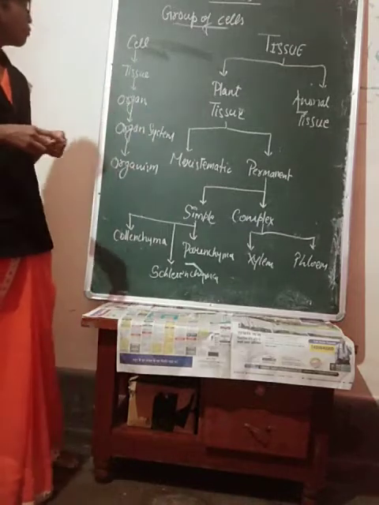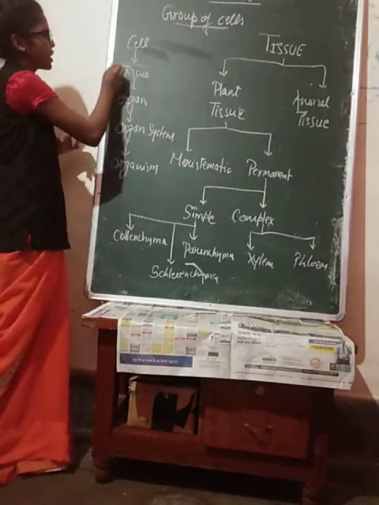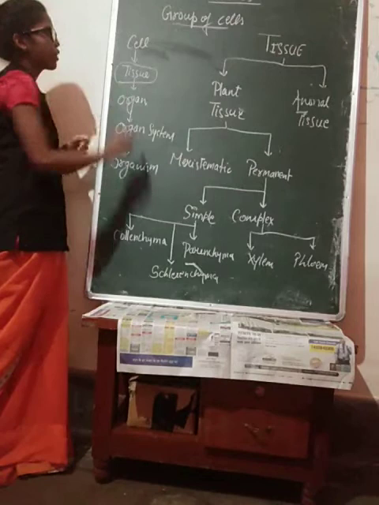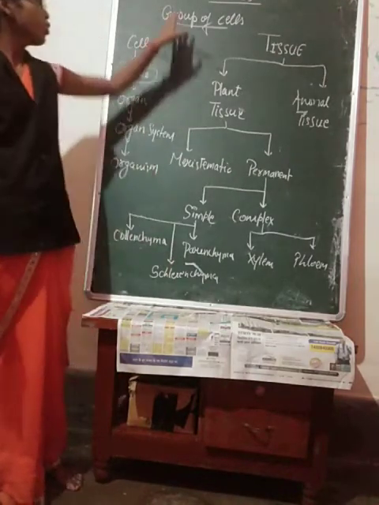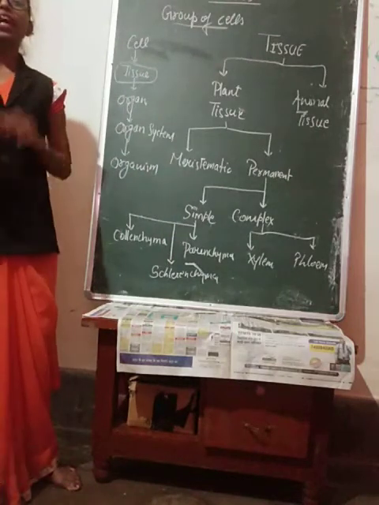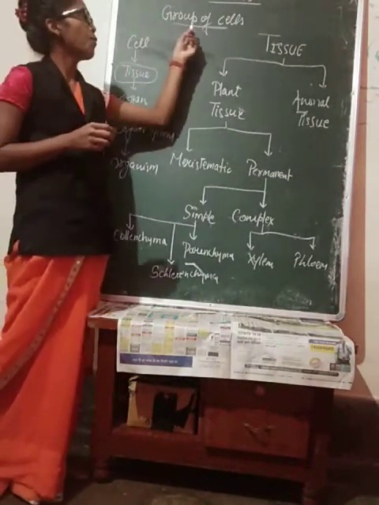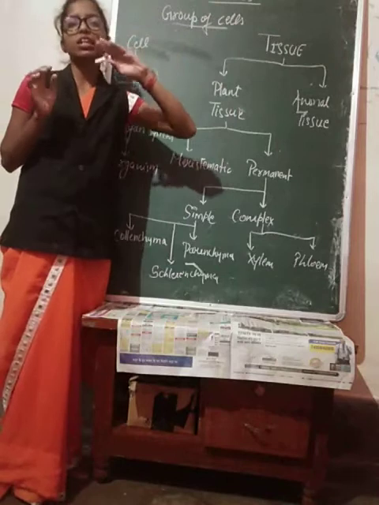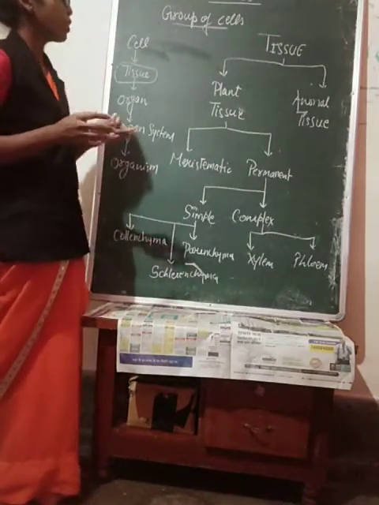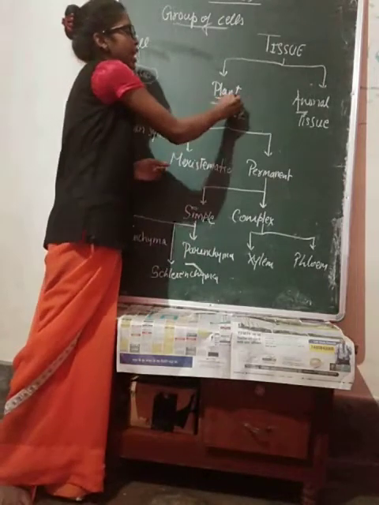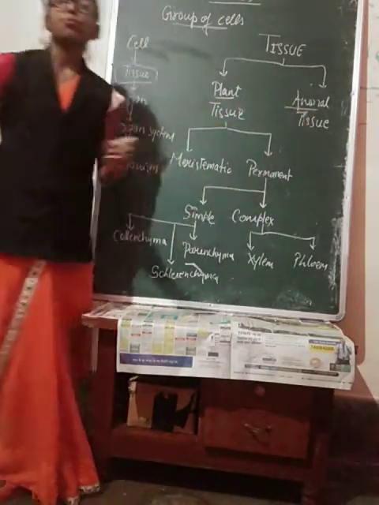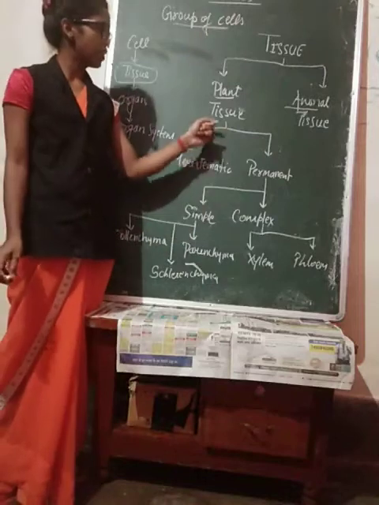So today our topic is tissue. The second chapter of biology in the 9th class deals with tissue. So students, what is this tissue? Again, I am repeating, this is a group of cells. According to NCERT, we are going to study two types of tissues here. Plant tissue, and the next one is animal tissue.